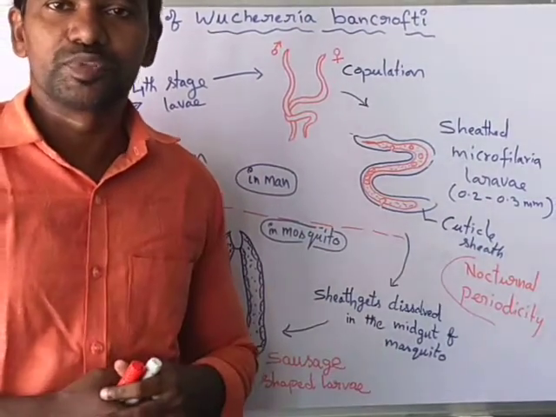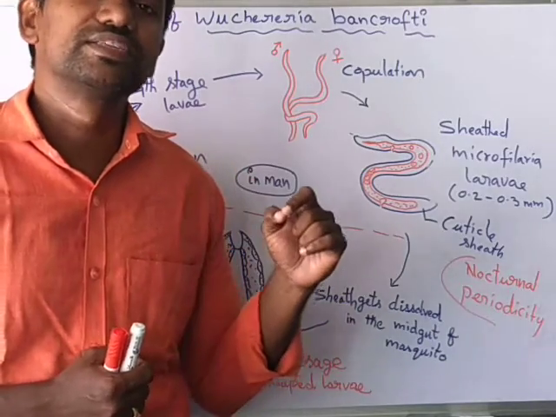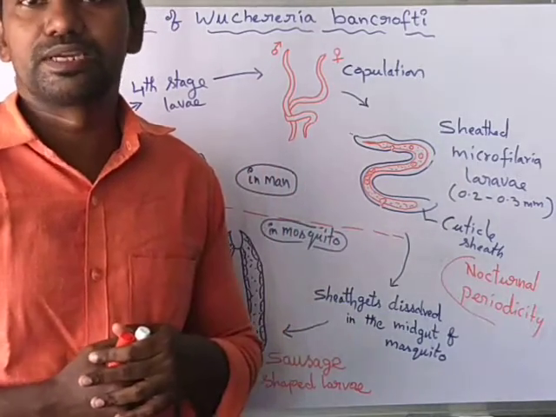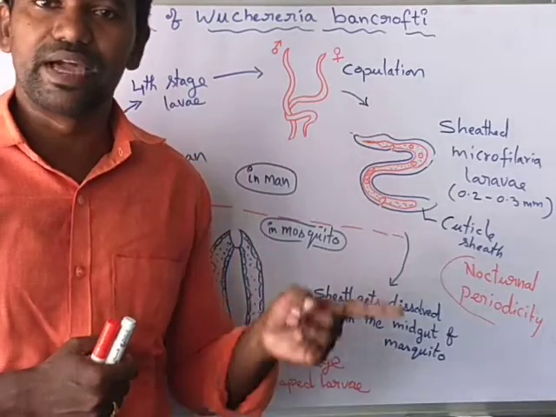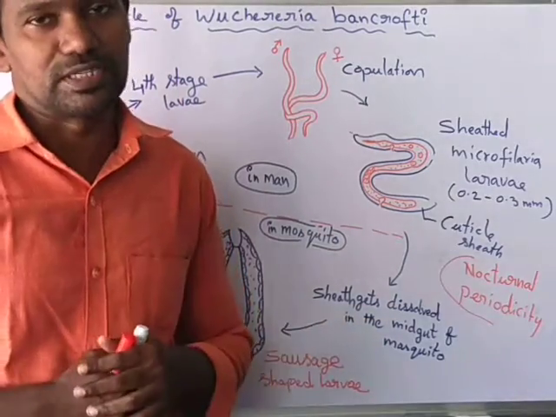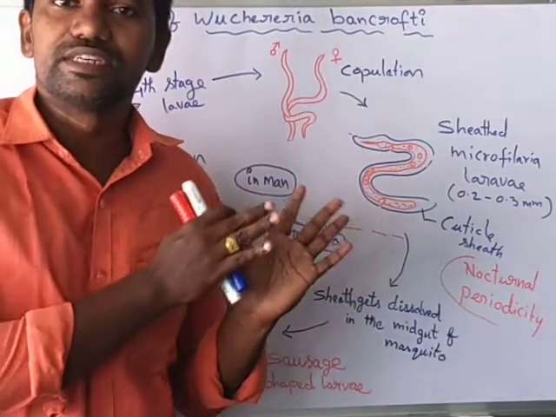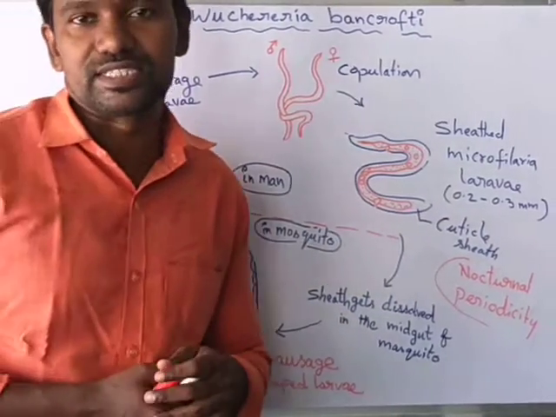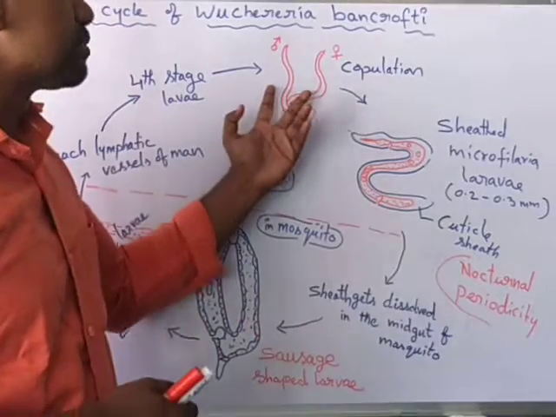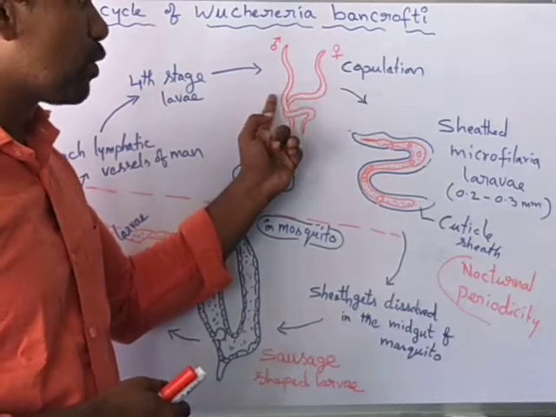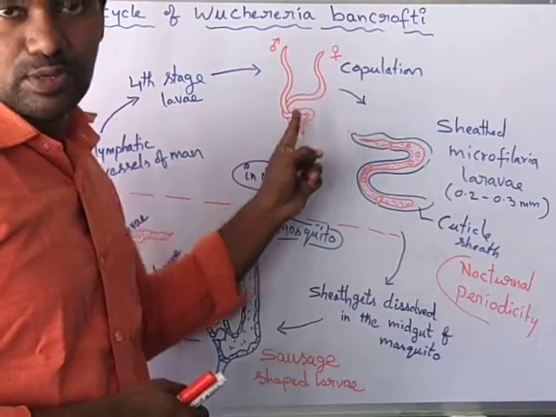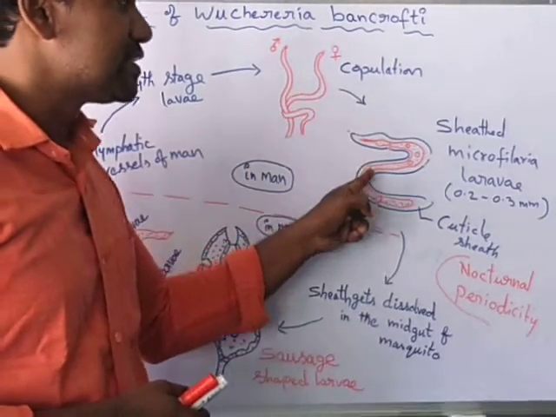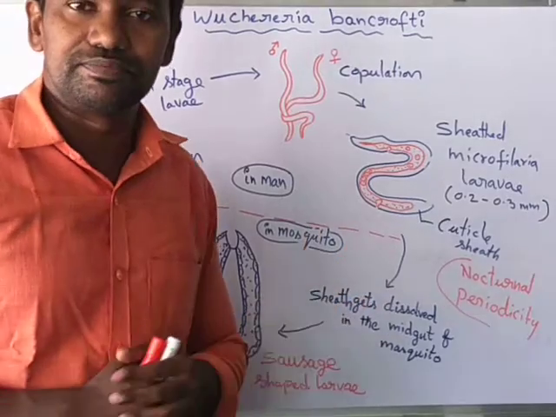Both are separated. Wuchereria bancrofti is a digenetic parasite. That means it completes its life cycle in two hosts. One is man, and the other host is the Culex mosquito. In man, these worms generally live in the lymphatic vessels. In the lymph vessels, the adult forms are coiled around each other. They may undergo copulation. After the copulation, the female releases microfilarial larvae.